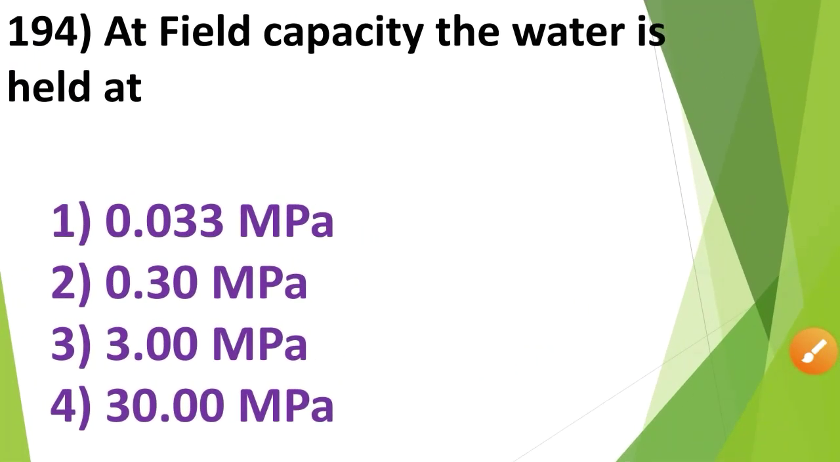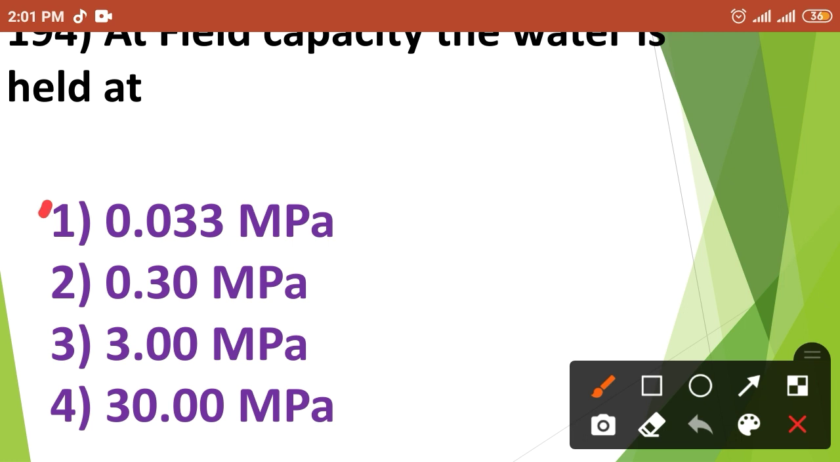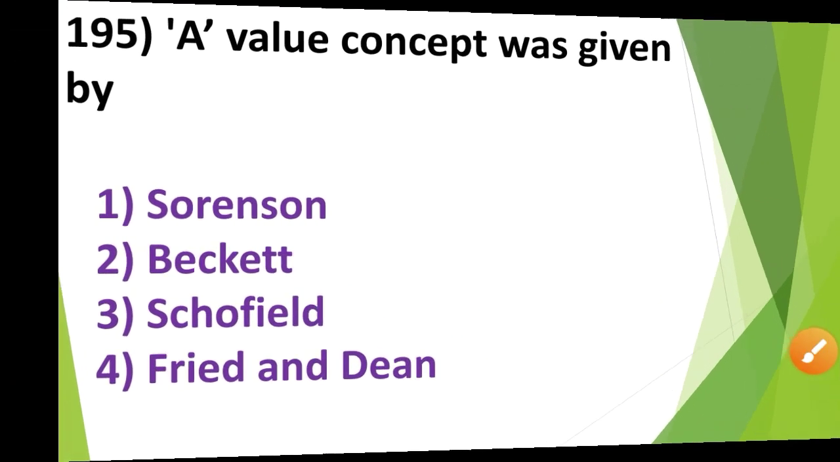The next question. At field capacity, the water is held at: first option, 0.033 megapascal; second option, 0.30 megapascal; third option, 3.00 megapascal; and fourth option, 30.00 megapascal. At field capacity, the water is held at option number first, 0.033 megapascal. That means the correct answer is option number first.